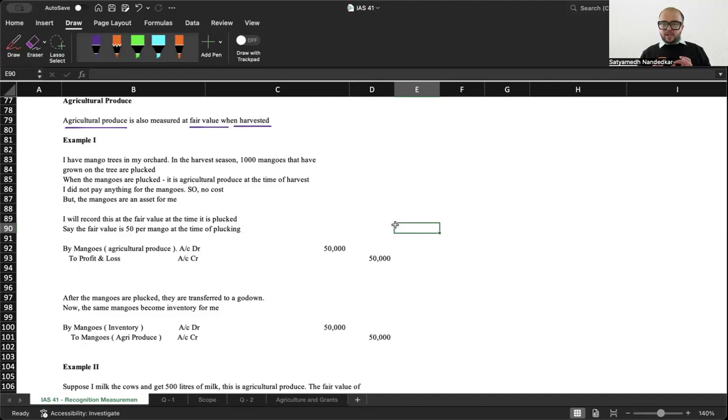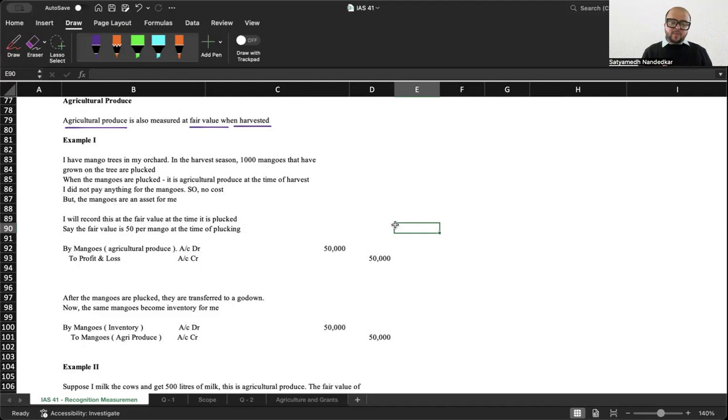Now, what is the accounting entry? Mangoes, that is agricultural produce account, debit to profit and loss account. Mangoes, that is agricultural produce, is a current asset. Mangoes account, debit to P&L. Why P&L? Because when I got these mangoes, that was a gain for me. I did not spend anything on making the mango. I got that from the tree itself, and that is like a gain for me. So mangoes account, debit to profit and loss account.